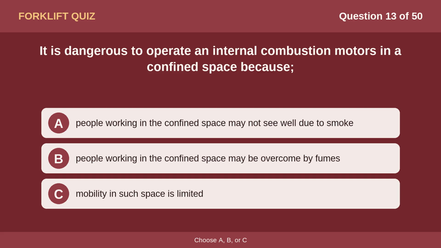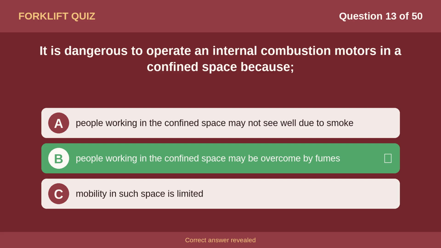Question 13. Option A. People working in the confined space may not see well due to smoke. Option B. People working in the confined space may be overcome by fumes. Option C. Mobility in such space is limited. The correct answer is B. People working in the confined space may be overcome by fumes.